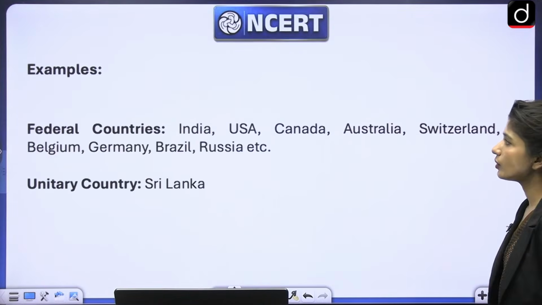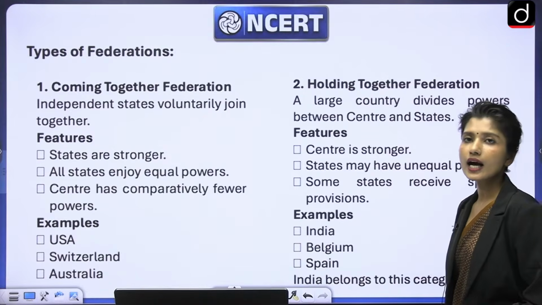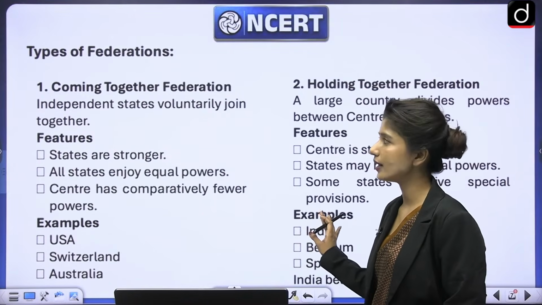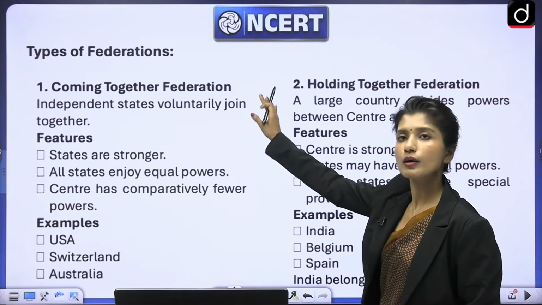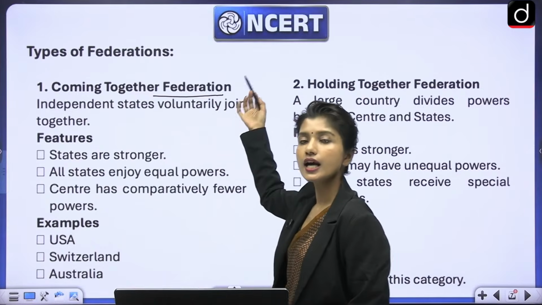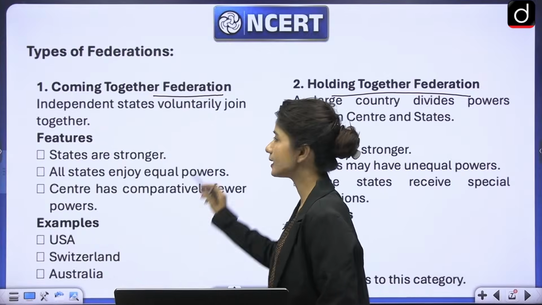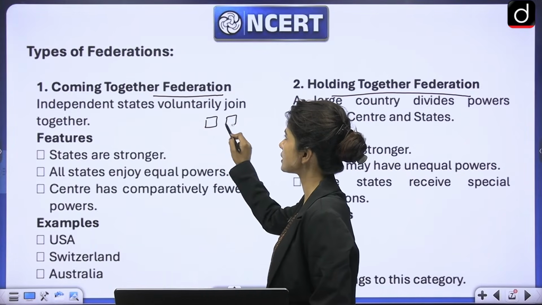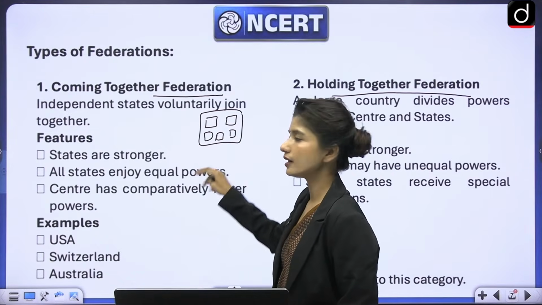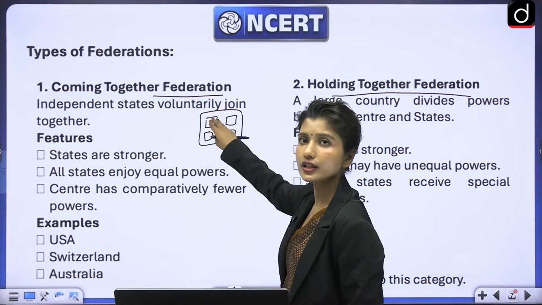Then there were some examples given. If we talk about India, then in India we have federalism, or federation with a unitary tilt. That we will see in a while. But before that, we also talked about two types of federation. What are the two types of federation? One is coming together federation, other is holding together federation. In coming together federation, different independent units came together to form a country, right? Now they all have equal power. So because they have equal power, they can also secede.